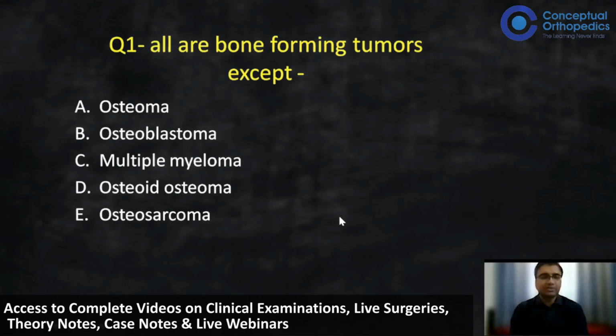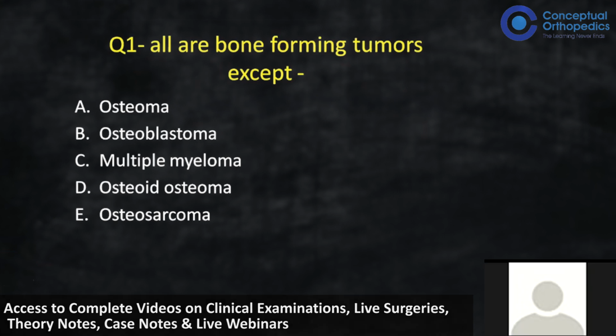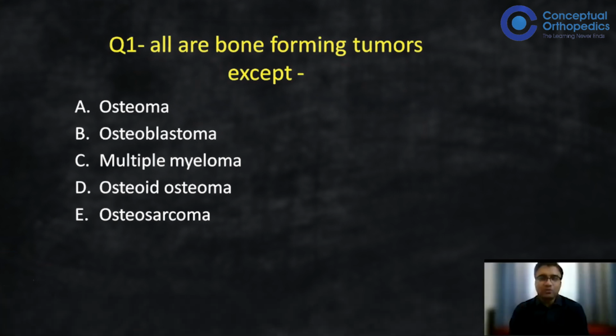Nagarjun. So the first question is, all are bone-forming tumors except. So we need to understand what are bone-forming tumors. So bone formation means osteoid production. So if we look at this, the examples which are there, normally the tumors can be divided into two types. The ones which are purely lytic, which do not have any matrix, and the others which have a matrix. And the matrix, like we had discussed in our last session, can be either a cartilaginous matrix, which is called chondroid matrix, or it may be an ossified matrix, which means there is bone deposition.